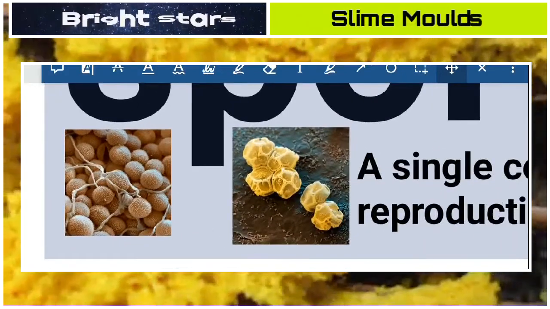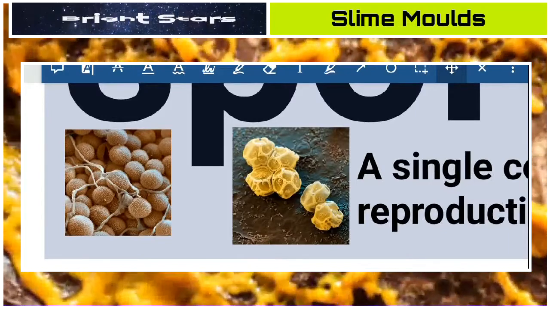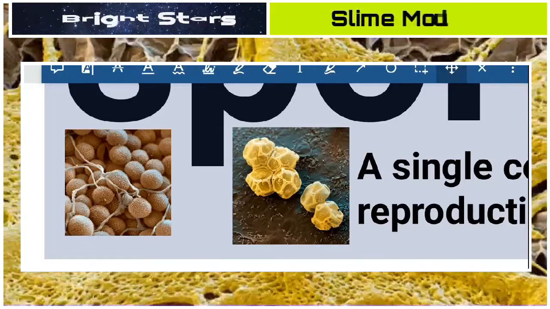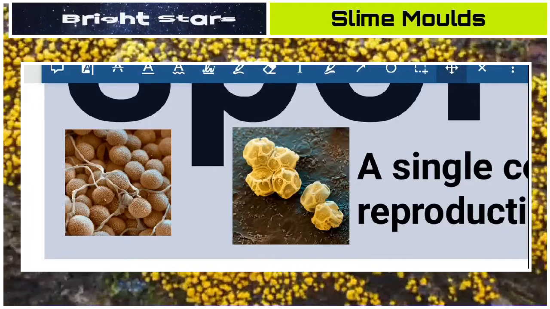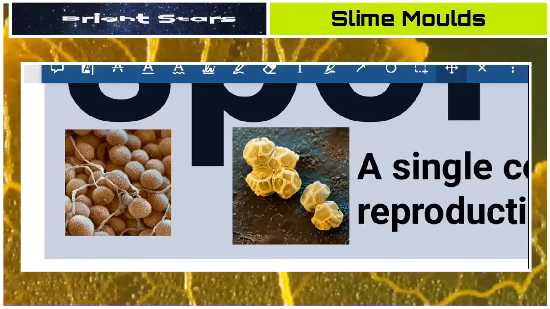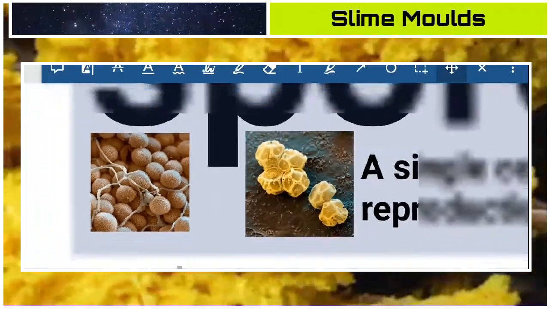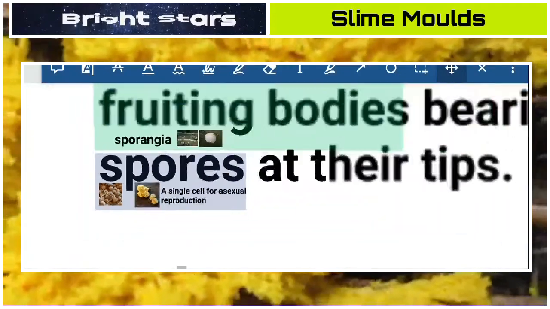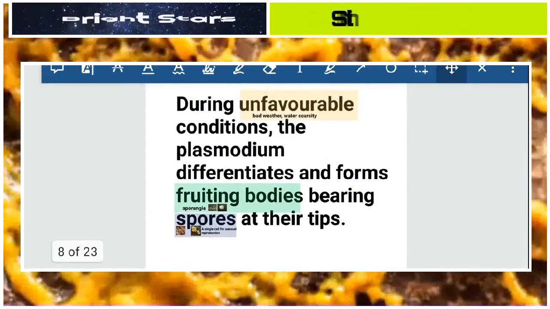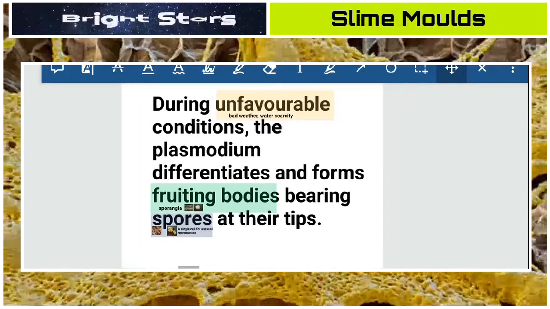Just like in higher plants, they produce seeds for propagation, in lower plants or lower organisms, spores are produced. They are perennating cells, or cells which will propagate into a new plasmodium or new slime molds. So spores are single-celled structures. In this sentence we have understood that during unfavorable conditions, sporangia are formed. In sporangia, spores will be formed.